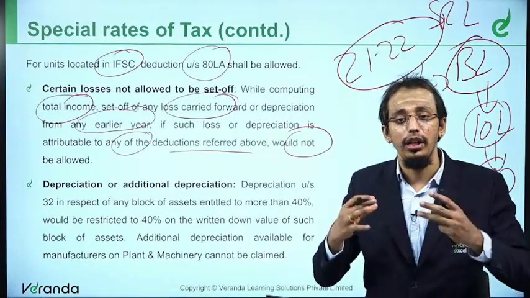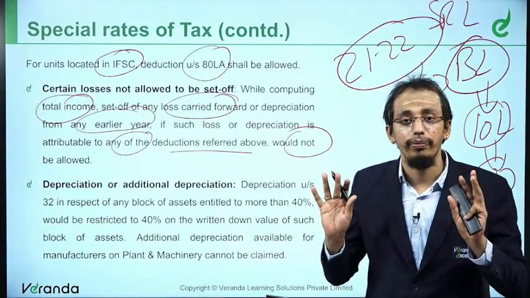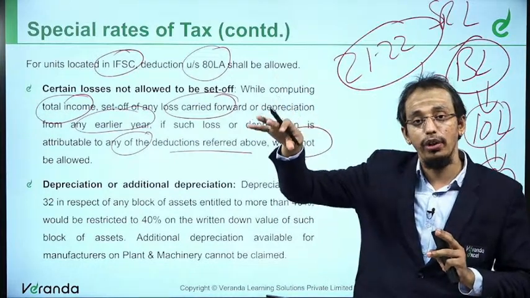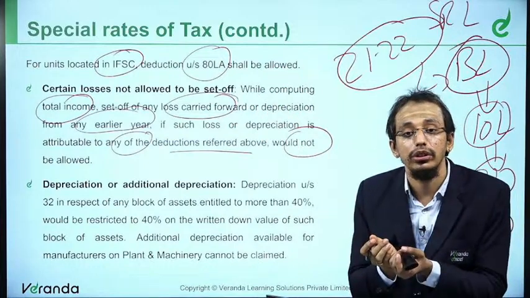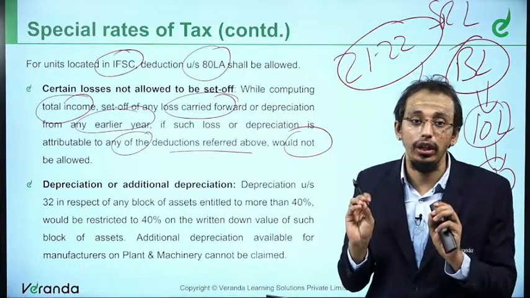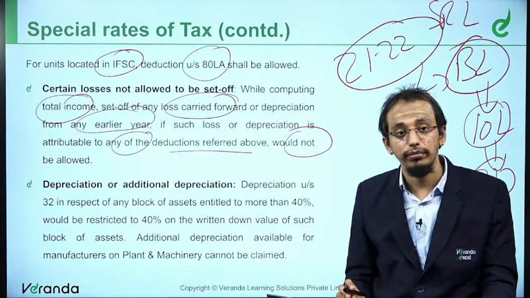In a very simple nutshell, in the current year these deductions are not allowed. Last year these deductions were allowed. Because of the deductions last year, I got some losses. That loss cannot be carried forward.